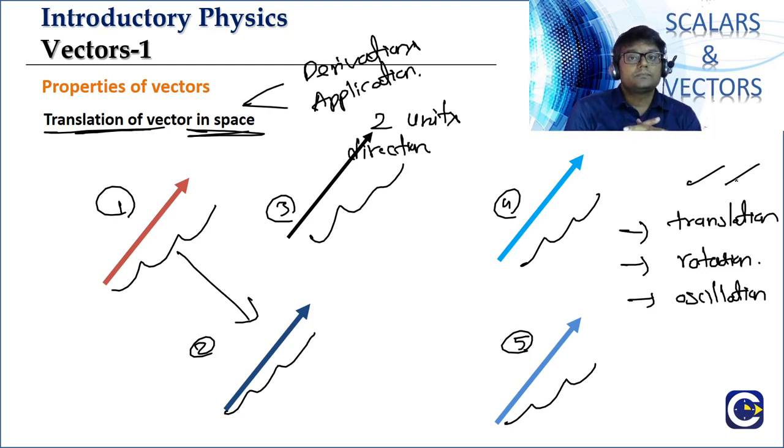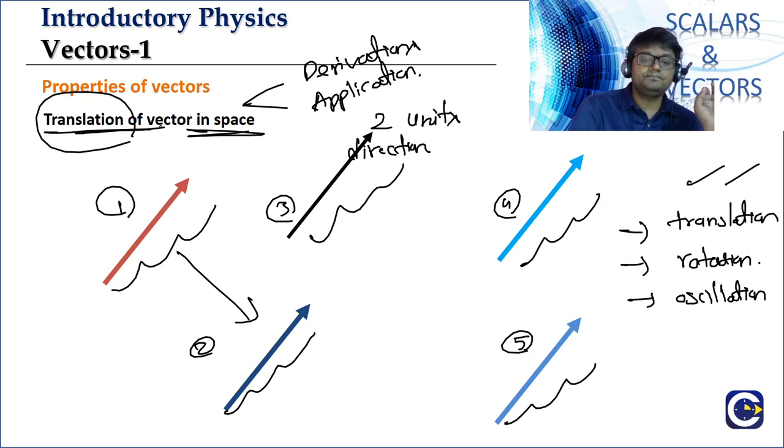Oscillations means what? If you look at a pendulum clock, it will be doing what? Oscillations. So these are the 3 types of motion. Here what we are focusing on is the translation.